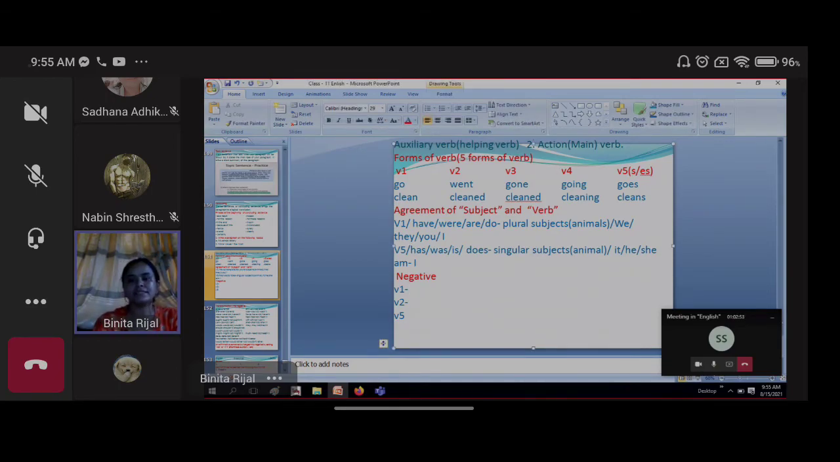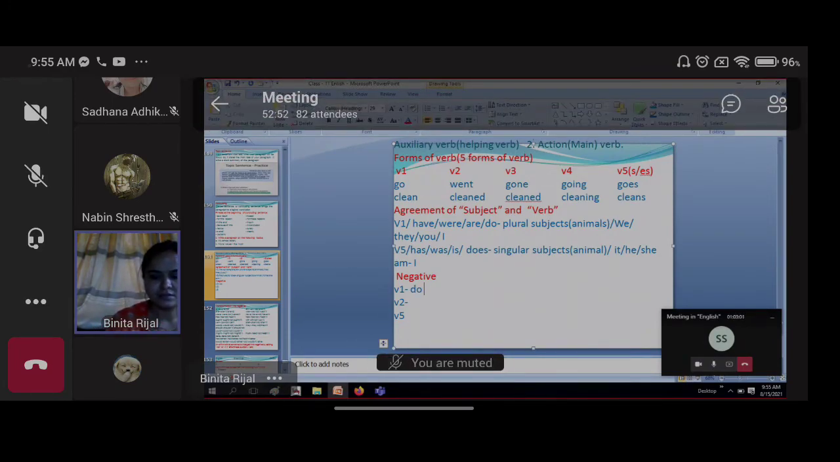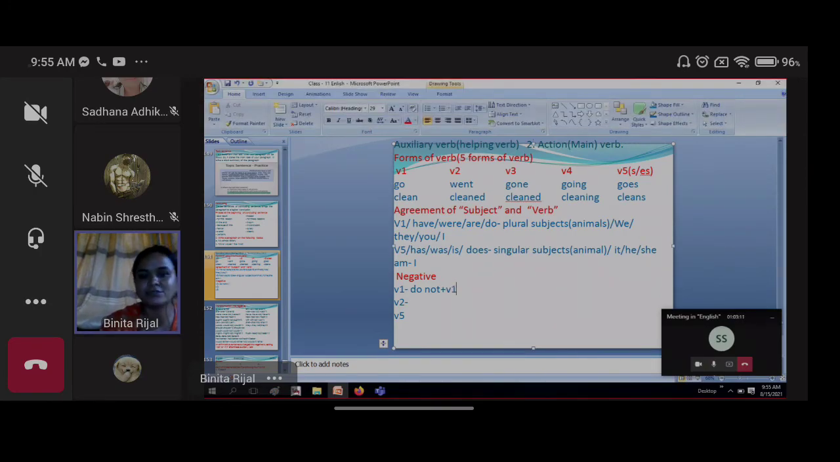I'll give you hints also. Do, does, did. Do, does, did. Do. Okay, look here. Do. Verb 1, do not. Okay, verb 1 we use do not. Do not plus verb 1. Okay, you have to understand. Do not plus verb 1 is used there.